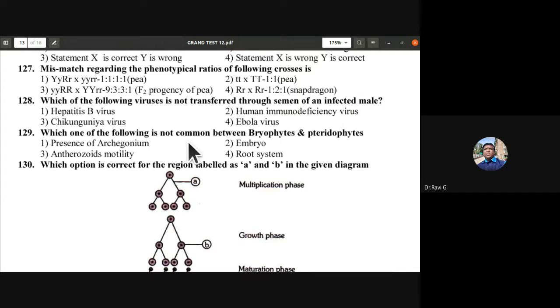Which one of the following is not common between bryophytes and pteridophytes? Presence of archegonium, embryo, antherozoid motility, root system. So which of the following is not common? Presence of archegonium is common. Embryo would also be there. Antherozoid motility is there. Root system is found in pteridophytes, but not in bryophytes. They have root-like structures, isn't it? So 129D is the answer.